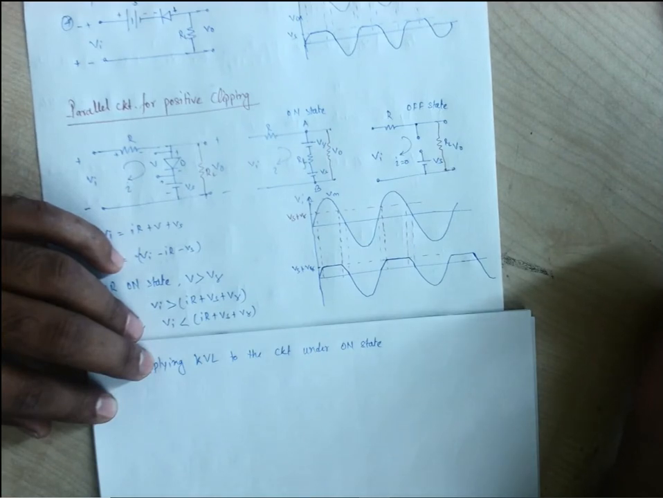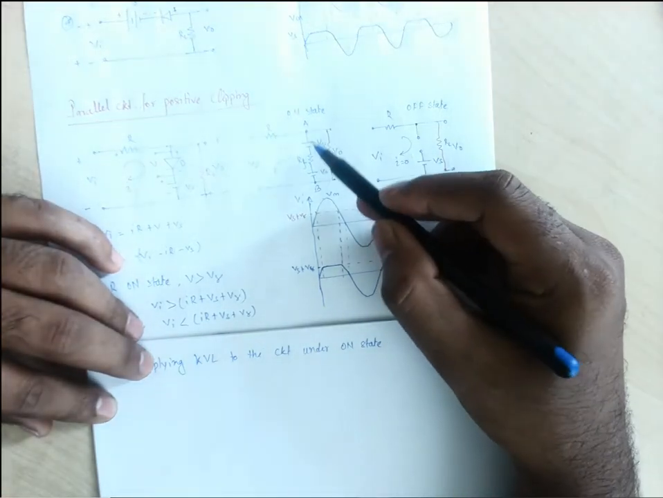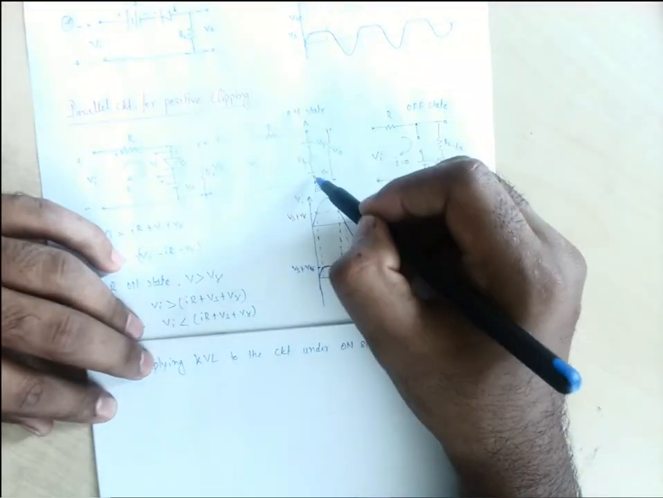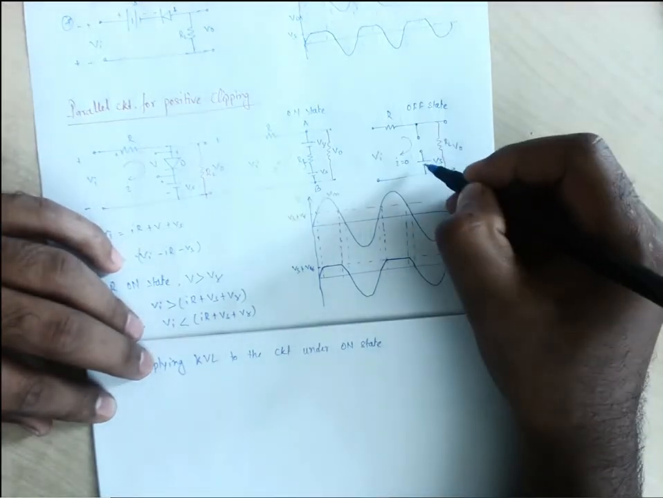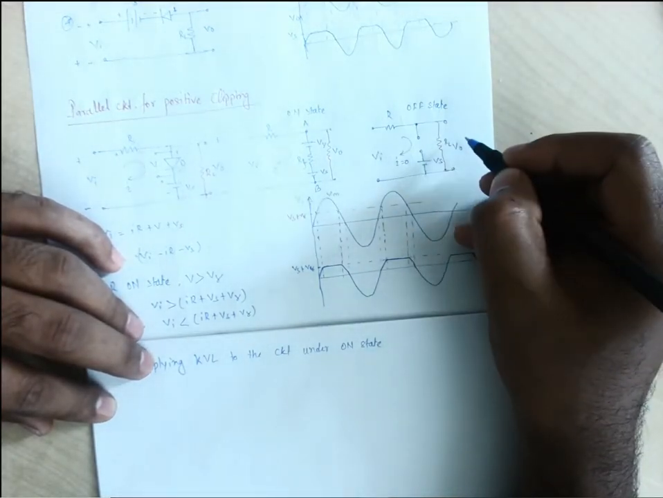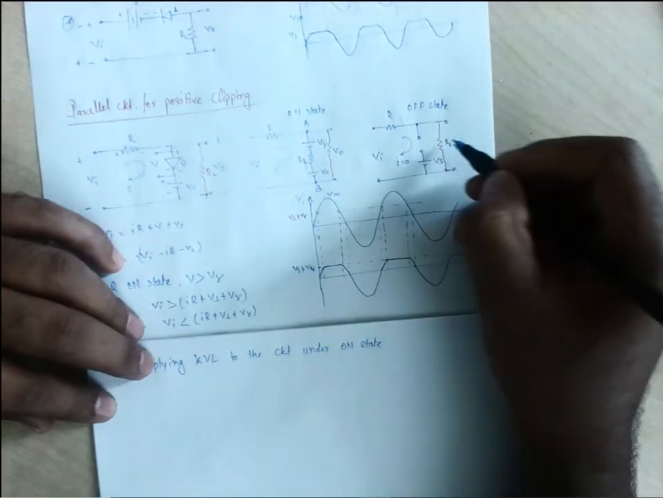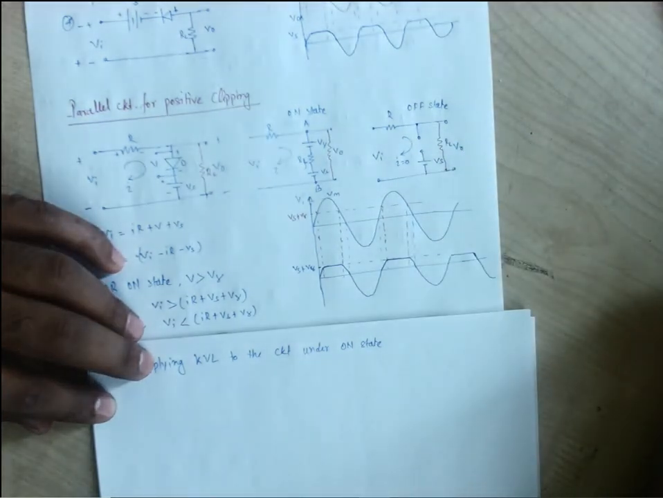Just try to understand. When our diode is on, current will flow through the diode, that is through this path. When our diode is off, the current will not flow through the diode, rather it will flow through the load directly, that is through this RL. Okay, sir. Understand? Yes, sir.